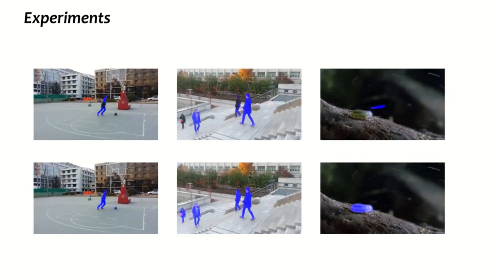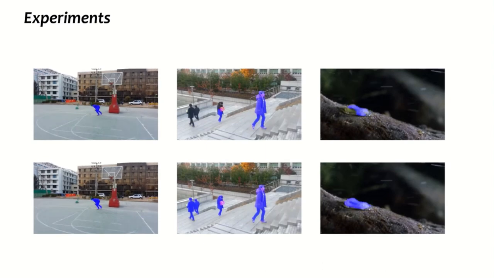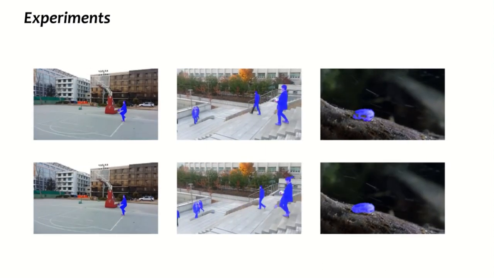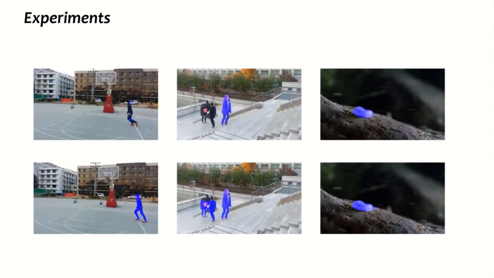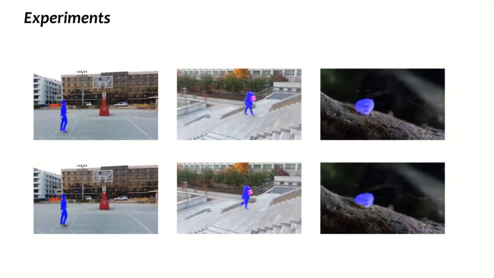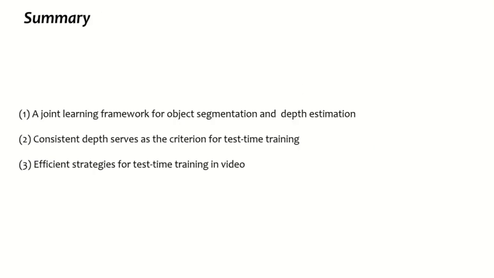We show the results of the pre-trained model in the top and the results of our DOT in the bottom. It can be seen that the results obtained by the pre-trained model are less accurate, and become better and better with our DOT. In summary, we introduce depth-aware test time training for zero-shot video object segmentation, which allows a pre-trained model to better generalize to unseen scenarios.